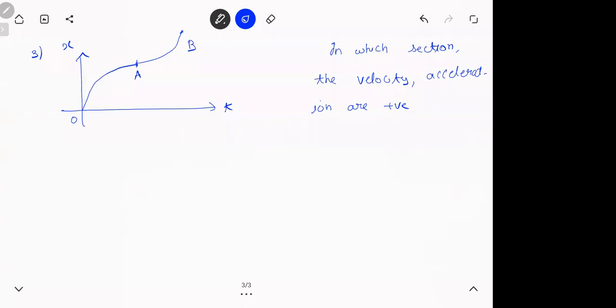Again, what is velocity? Slope. What is acceleration? अगर slope increase हो रहा है तो acceleration is positive, ना? Always think that way. Slope in an xt graph is velocity. So there are 2 sections here, OA, AB. So exam में, how will the questions be? Options will be in section OA, velocity is positive, acceleration is positive. In OA, velocity is positive, acceleration is negative. In BC, AB, velocity is positive, acceleration negative. So I can make 4 options like that. And they'll ask you which of the following statements is correct. Give it a try. I'll give you a minute, then I'll show you.